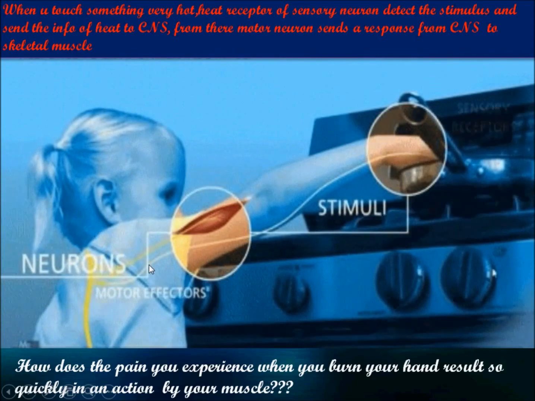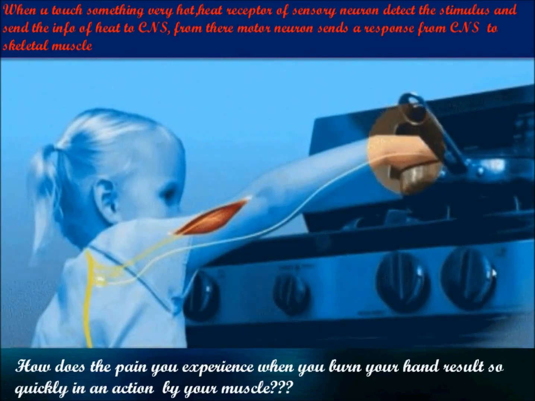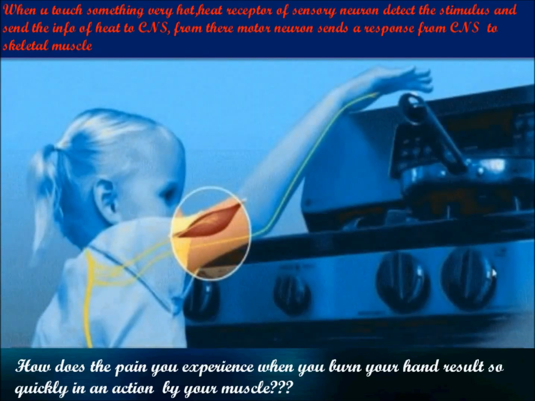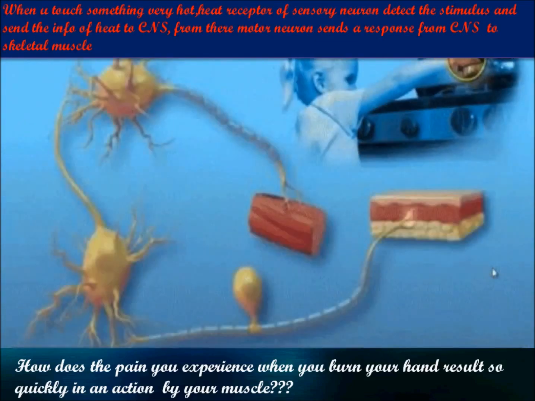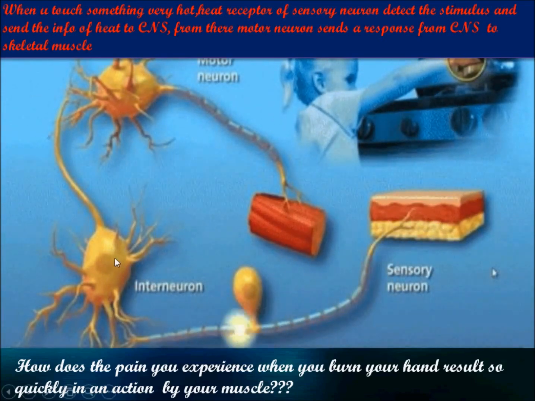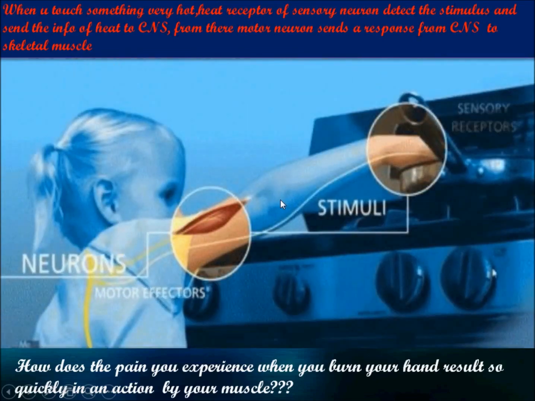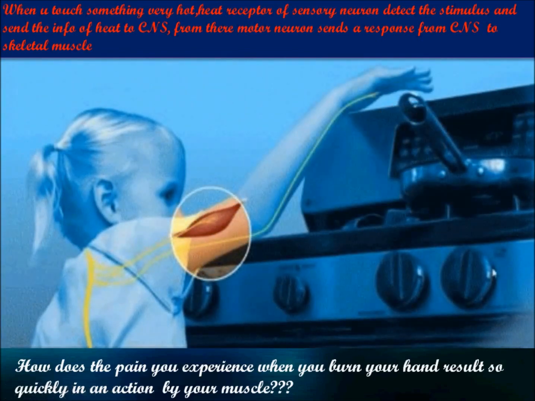And then motor neurons send a response from the CNS, that is the central nervous system, to the skeletal muscles, and we immediately pull our hand from that burnt area. So this way it travels from sensory neurons to the interneuron to the motor neuron, and the motor neuron sends information to the skeletal muscle, and that's the reason we pull our hand from that area. Okay. So this is all possible because of your neurons.